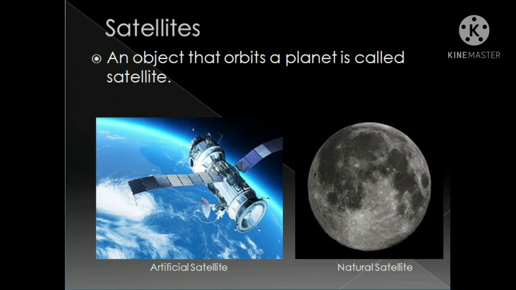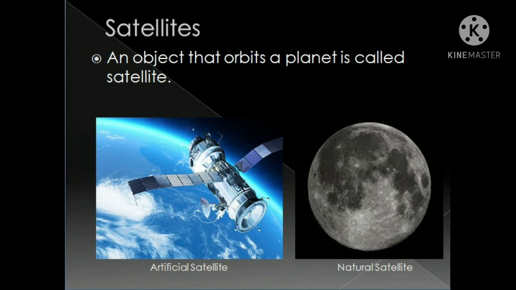It has no atmosphere. That is why the moon's surface temperature is 100 degrees Celsius during the day, and at night it becomes minus 168 degrees Celsius. Artificial satellites are man-made objects that are placed in the orbit of a planet to revolve around it.